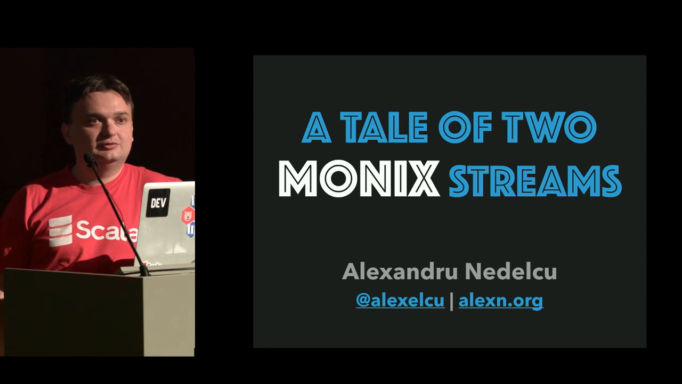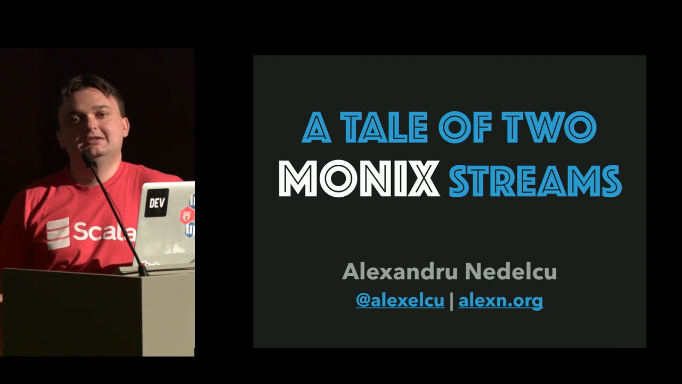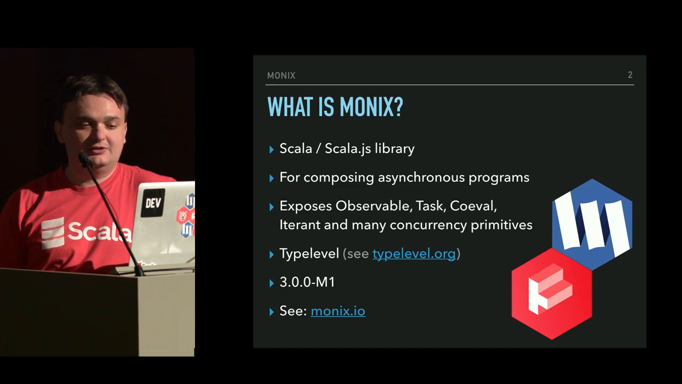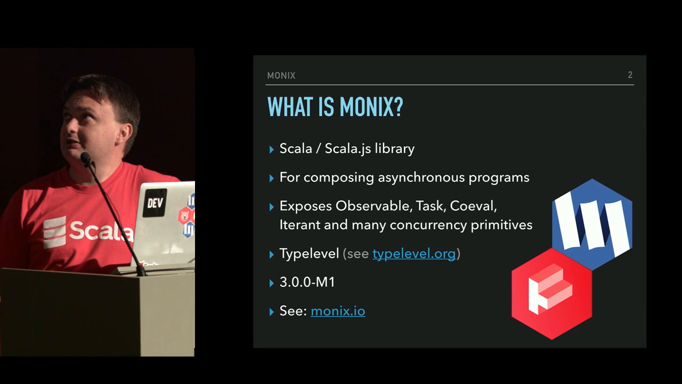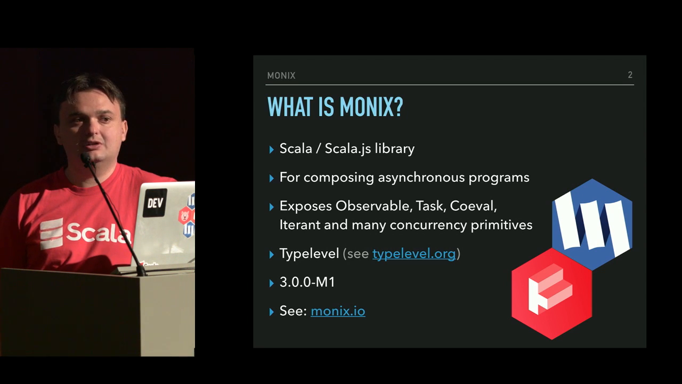Today I'm going to talk to you of a tale of two Monix streams. But first, let's talk about what is Monix. It's a Scala library for composing asynchronous programs exposing multiple primitives like observable, task, coeval, iterant, and many low-level concurrency primitives that belong in a standard library.